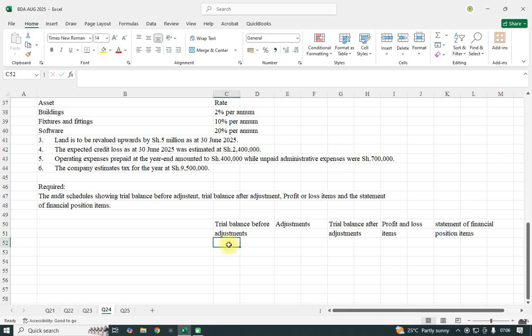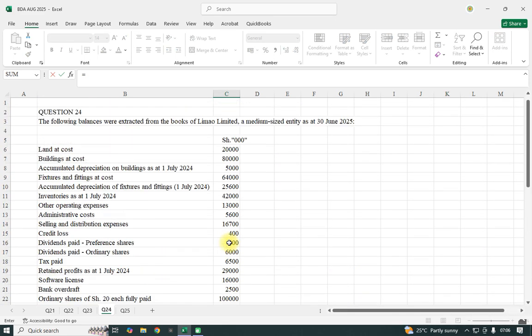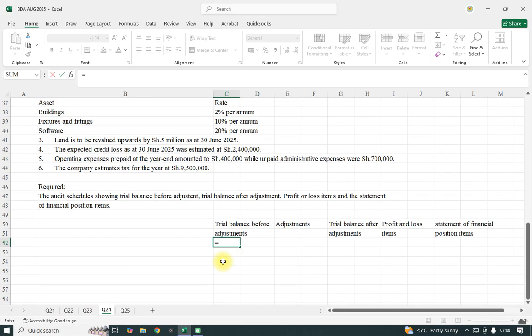Yeah, that way. And they are shillings in thousand, so I'll just put that shillings in thousand. And I'll just drag these across.